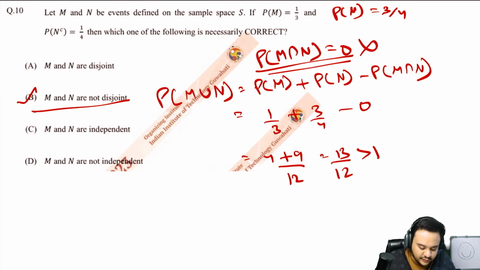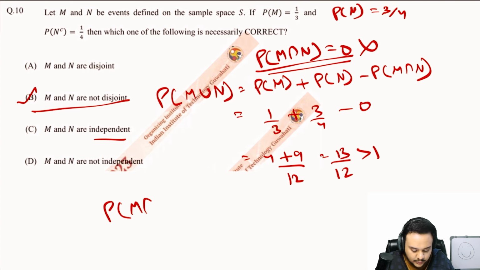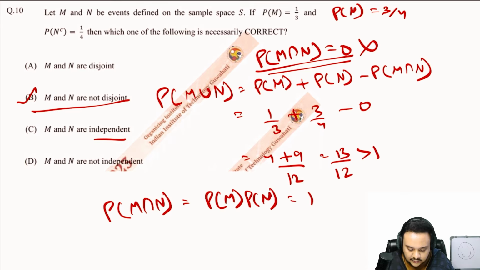How do you check for independence, by the way? If you were to check for options 3 and 4, how would you do that? You know the formula: the probability of intersection of M and N should be equal to the product of probability of M and probability of N, so that would give you 1 by 3 into 3 by 4, which is 1 by 4.